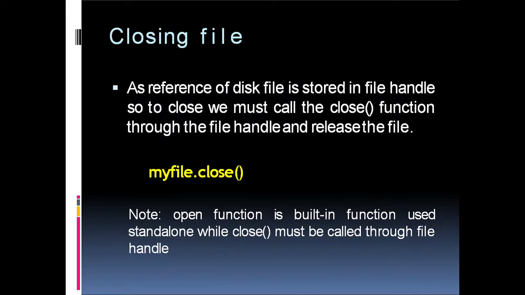Next, after performing all the file operations, we have to close the file. That is, when you declare a file handle, a link between the file handle and the disk file is created. So after processing the file, we have to release that link between the file object and the disk file using the function close. The example is also given here, that is myfile.close, and you have to note that the open function is a built-in function used standalone, while close must be called through the file handle.